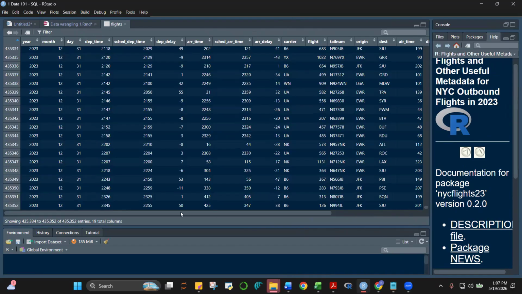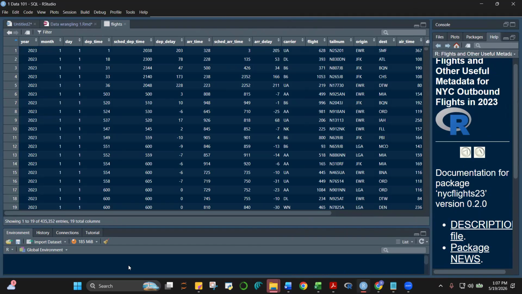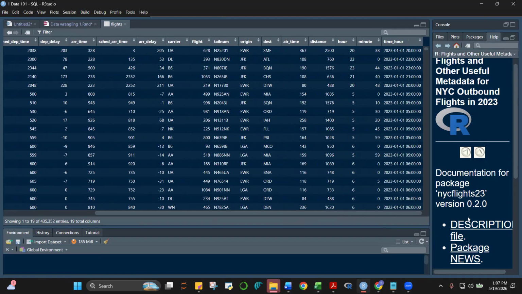Quite a relatively big data set, for 435,000 observations. All 2023 from month 1, January, up to December. So lahat ng flights to. And then yung specific day, departure time, scheduled departure time, etc. Importante sa atin itong origin, kung saan nanggaling.